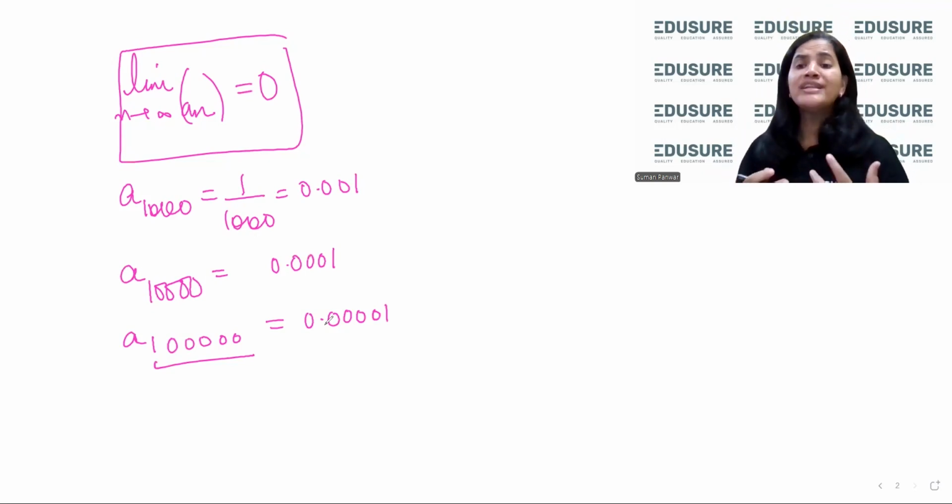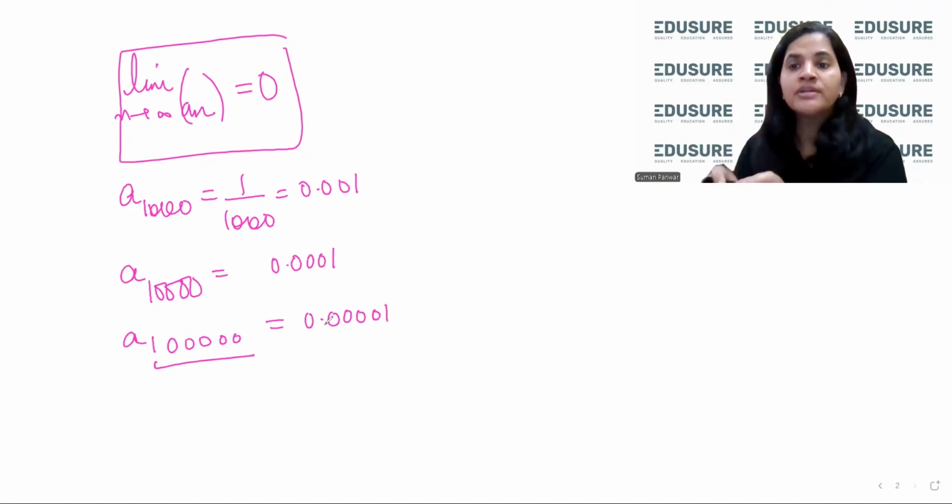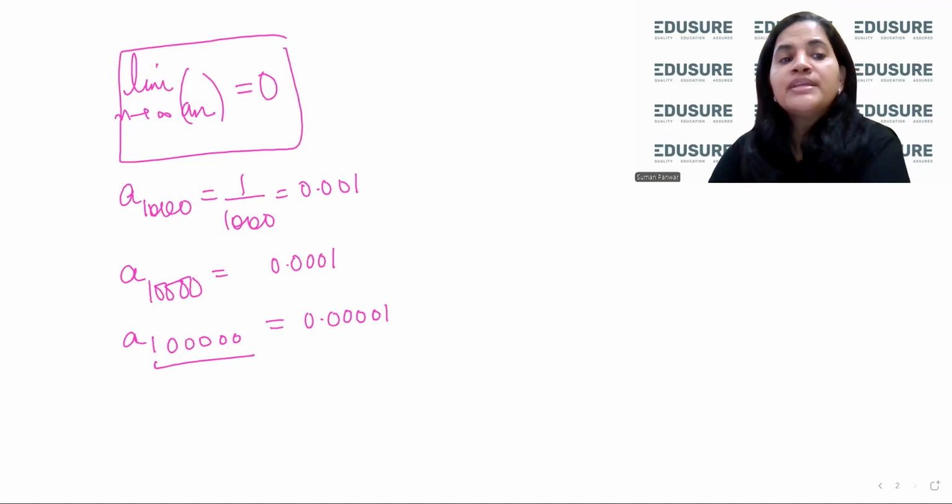But you know, it is like you are dividing 1 by such a big number that eventually an is going to turn towards 0. Okay, so here we say that limit n tending to infinity an is equal to 0. Now let us look at a third example.